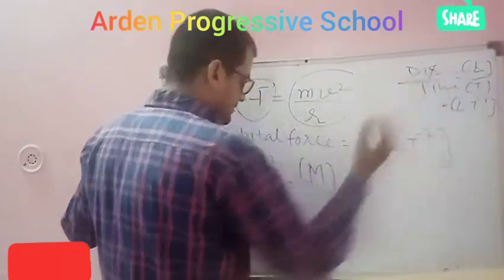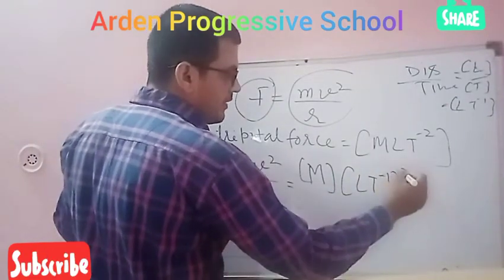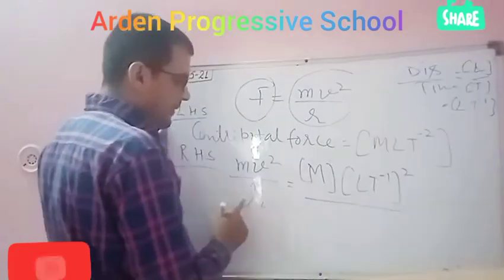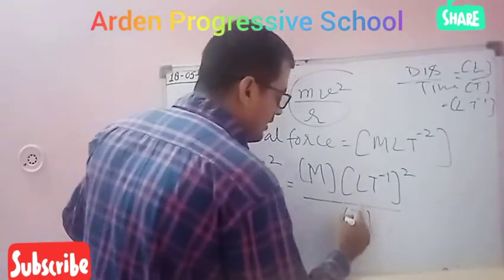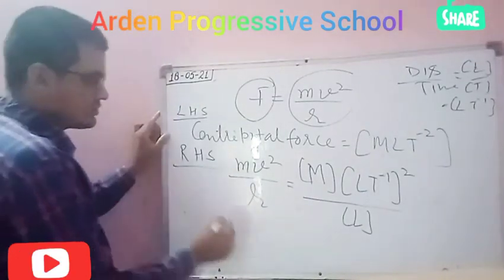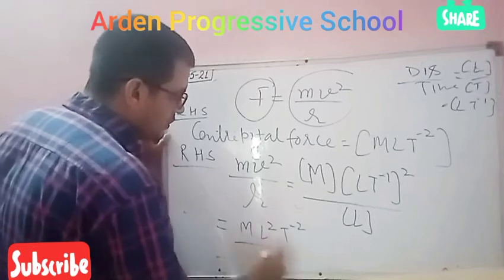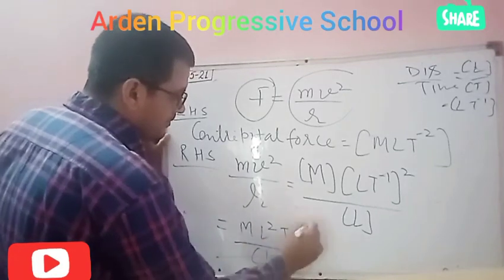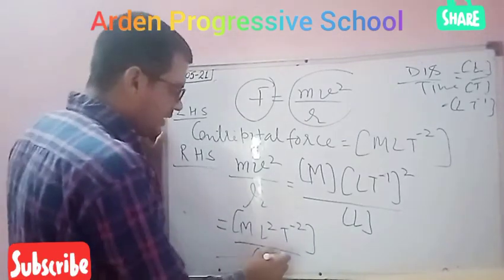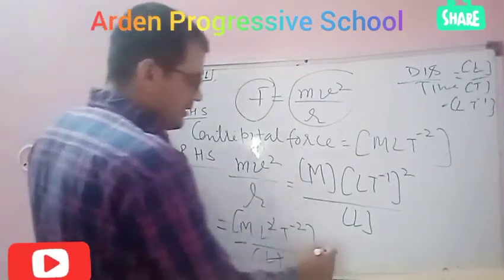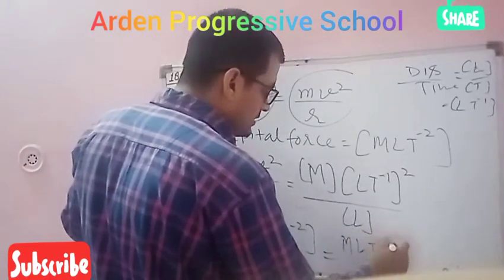LT power minus 1. Then LT power minus 1 whole power 2, upon R. R is the distance, means length, again L. So solve it: M L square T power minus 2 upon L. Every time you have to write these dimensions inside closed brackets. You can cancel this L by this, so what will be MLT minus 2.